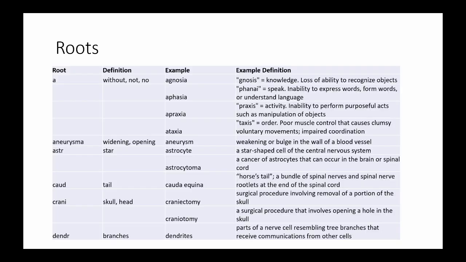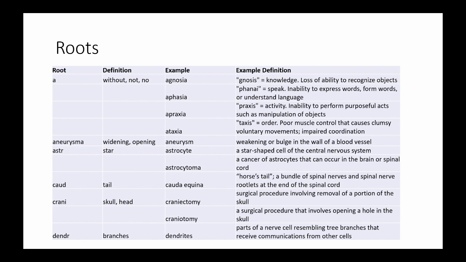Now we'll discuss Latin and Greek roots important for nervous system terminology. The root A means without, not, or no. We've seen this root several times before in previous lectures. Related to the nervous system, it is part of agnosia, which is loss of ability to recognize objects. This includes the word gnosis, meaning knowledge.